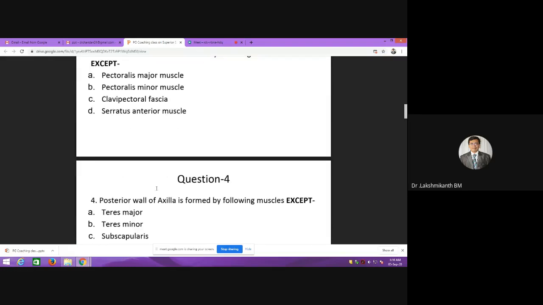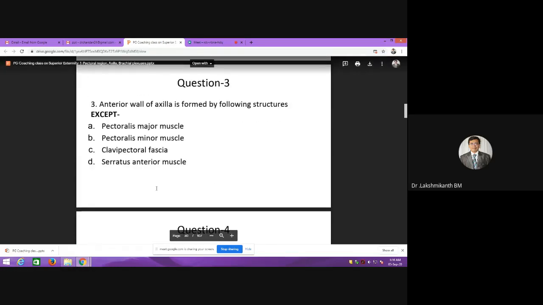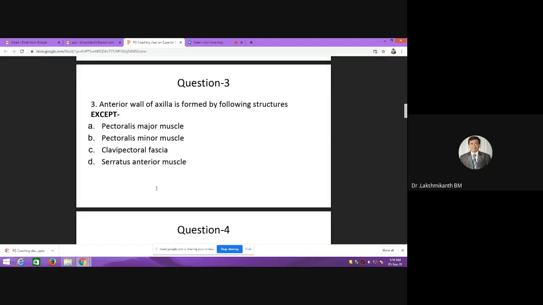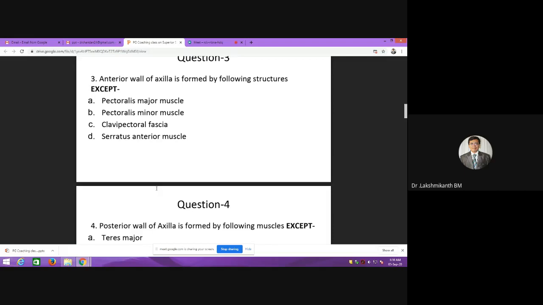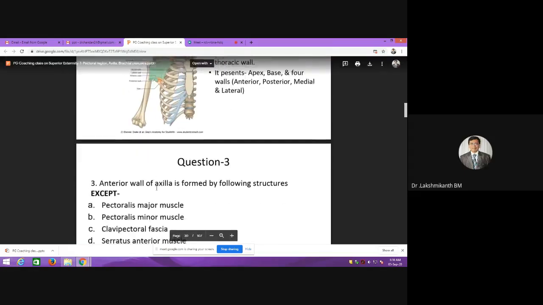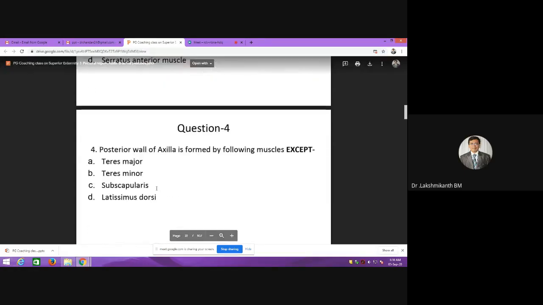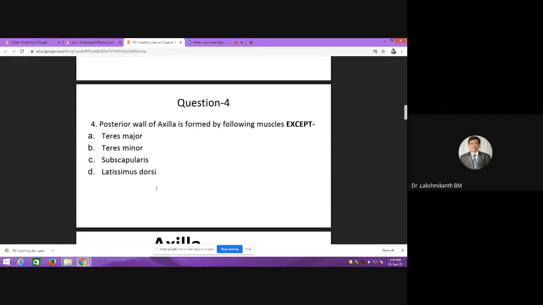Serratus anterior comes on which wall? Posterior? You think it's posterior or medial? Medial, medial. Okay, very nice. Okay, so posterior wall of the axilla is formed by following muscles except. So the next question is related to that. Any guesses?